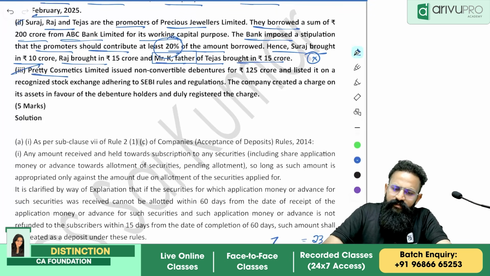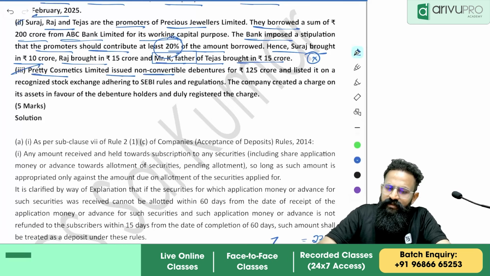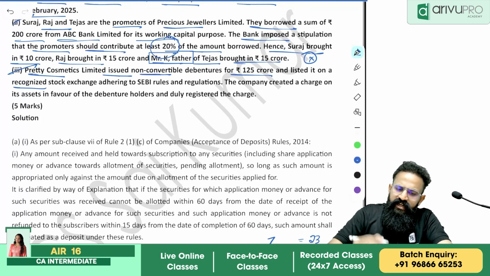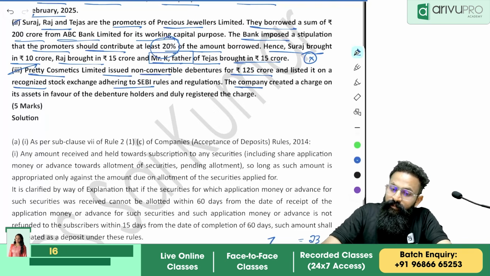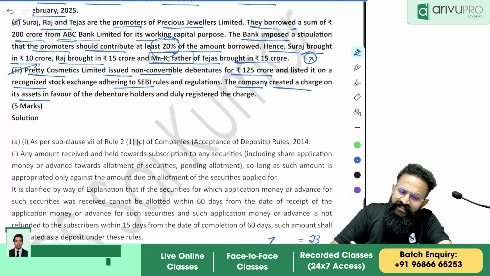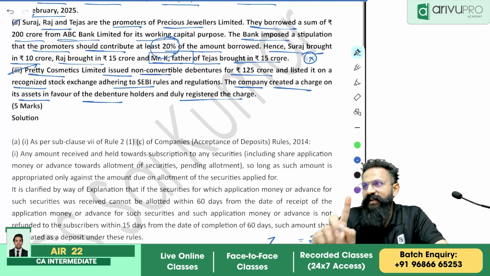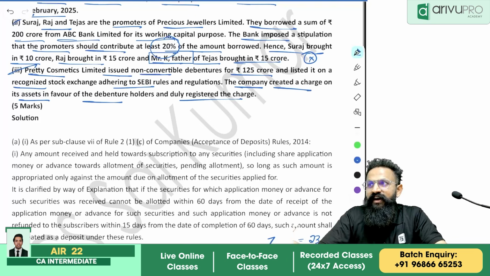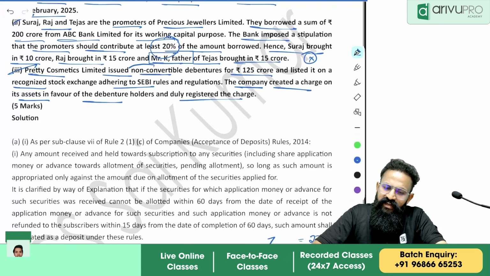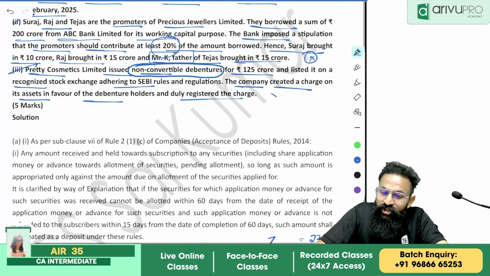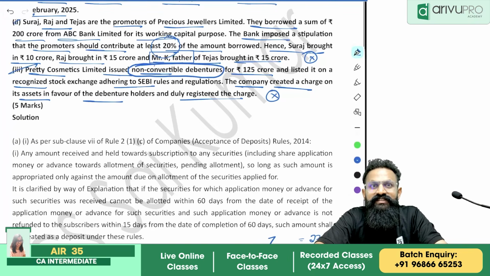Pretty Cosmetics Limited issued non-convertible debentures of 125 crore and listed it on a recognized stock exchange adhering to SEBI rules and regulations. The company created a charge on its assets in favor of debenture holders and duly registered the charge. Remember, people, if it is a non-convertible debenture, then it has to be mandatorily listed on a stock exchange. It should not constitute a charge.